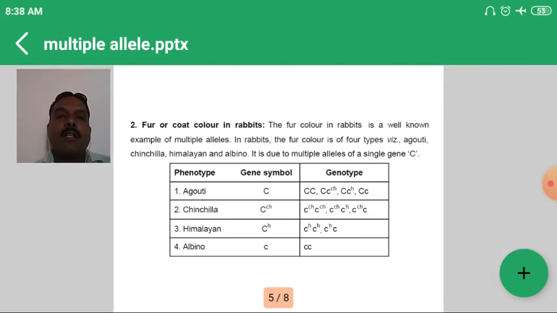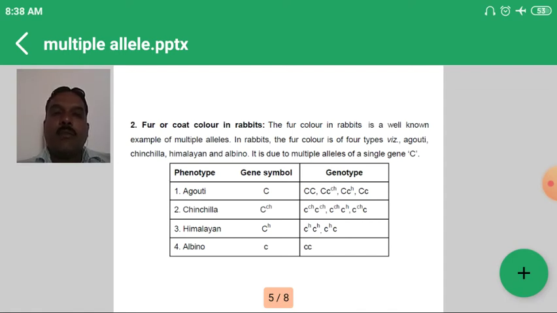The second example we can study is coat color in rabbits. Already in characteristics we studied that four coat colors are observed in rabbits. The first is agouti, also called wild grey, the second is chinchilla, the third is Himalayan, and the fourth is albino. We observe dominance according to the series: agouti is dominant over chinchilla, chinchilla is dominant over Himalayan, and Himalayan is dominant over albino.